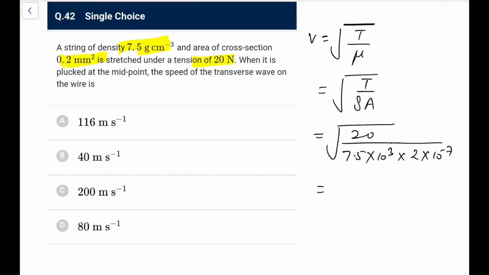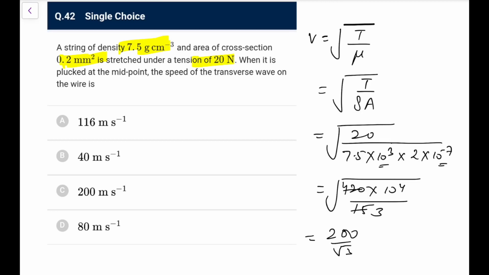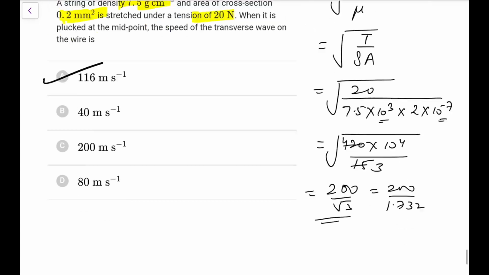So now what we have is 10 to the power 3, 7.5, 10 to the power minus 4. So V is root of 20 into 10 to the power 4 upon 7.5 into 3, which is 200 by root 3. I can make it out, so 200 divided by 1.732. So definitely it will be greater than 100, and 116 can be the only possibility out of these.